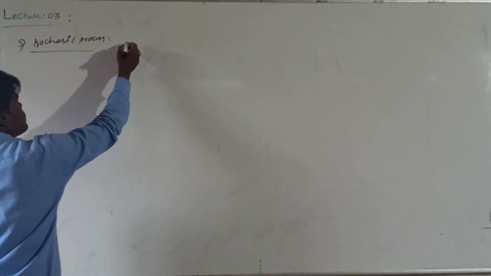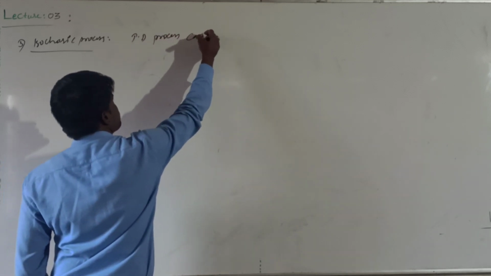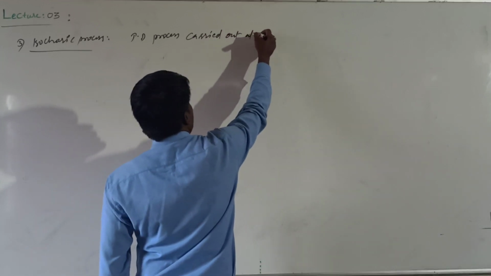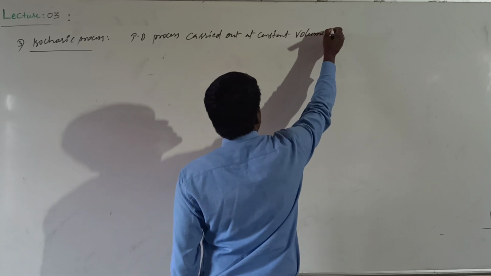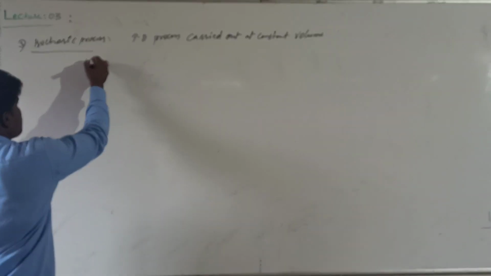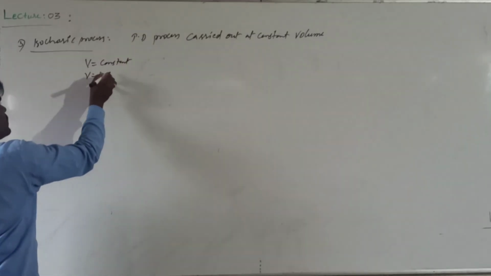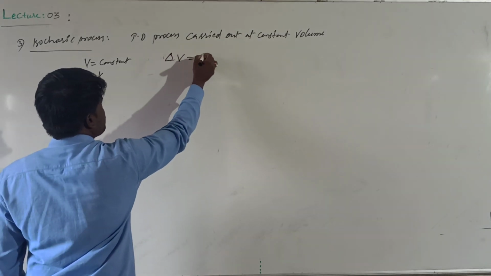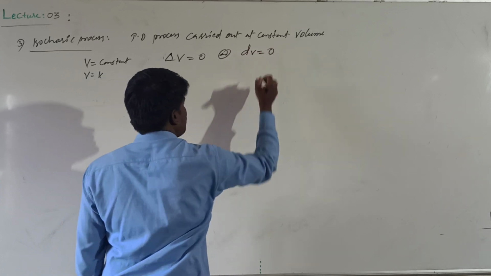The name itself gives the meaning: a thermodynamic process carried out at constant volume is called an isochoric process. If volume is constant, V equals constant, then the change in volume will be 0, whether we write it as delta V or dV.